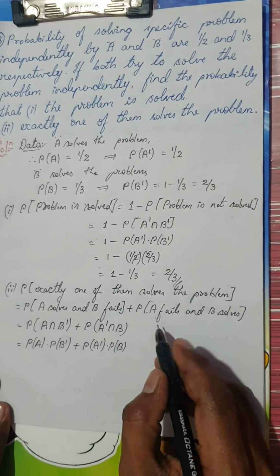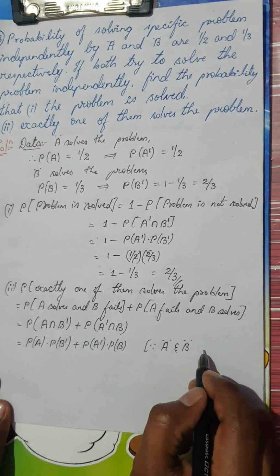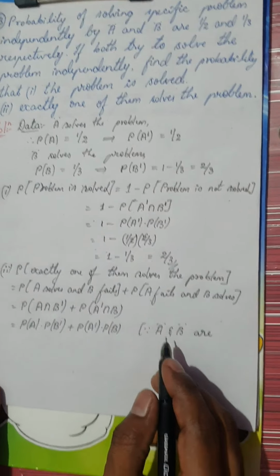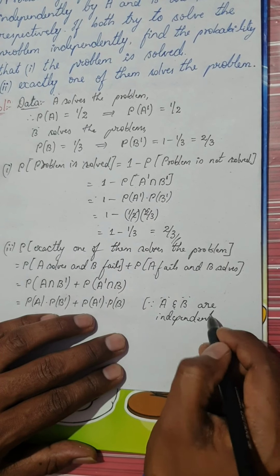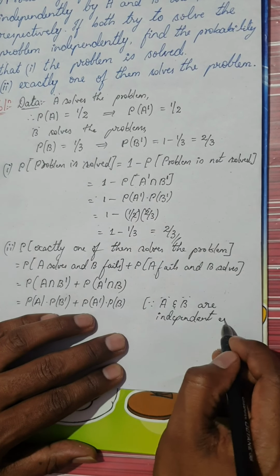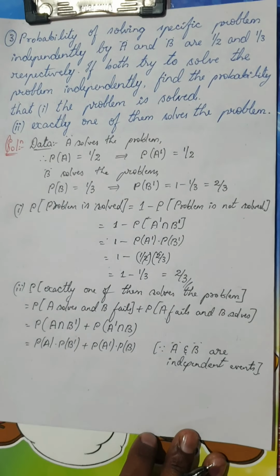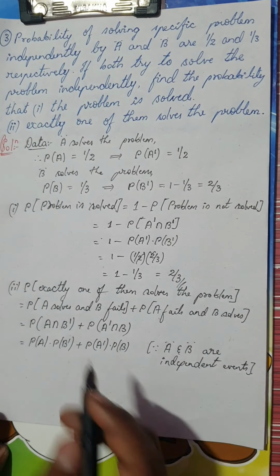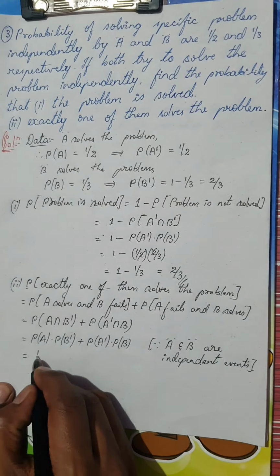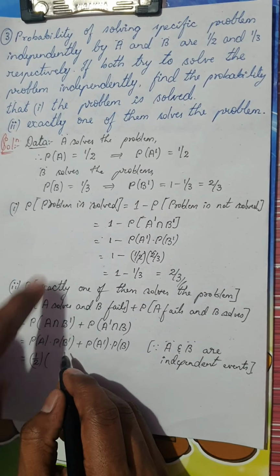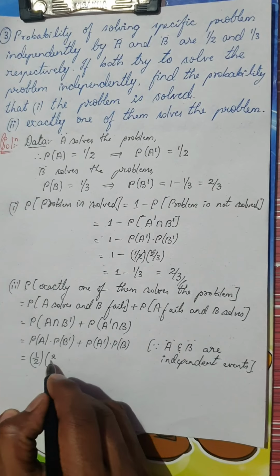I'm splitting it because A and B are independent events. Write down the condition: because A and B are independent events. Is it clear? So once the condition is already given in detail, I am going to use it. All the values are already there. P of A is 1 by 2. P of B dash, you can see there, is 2 divided by 3.